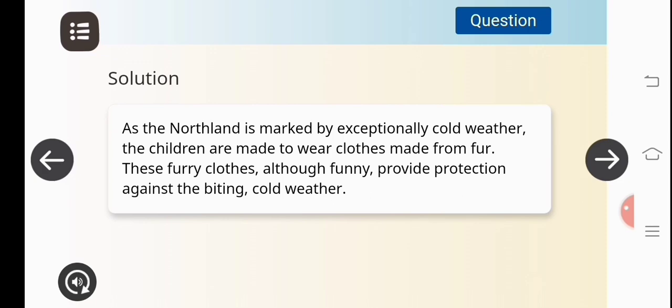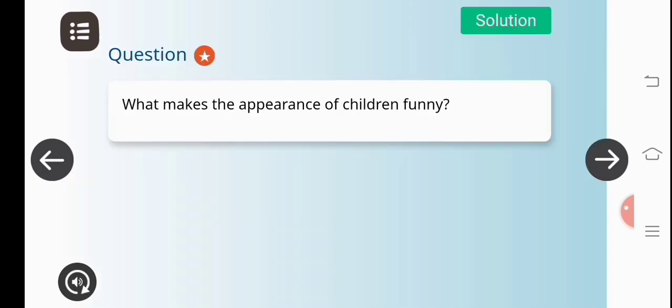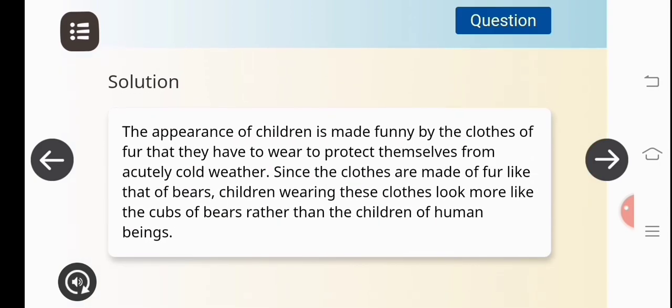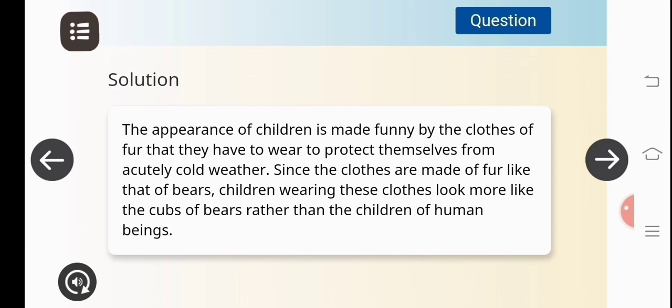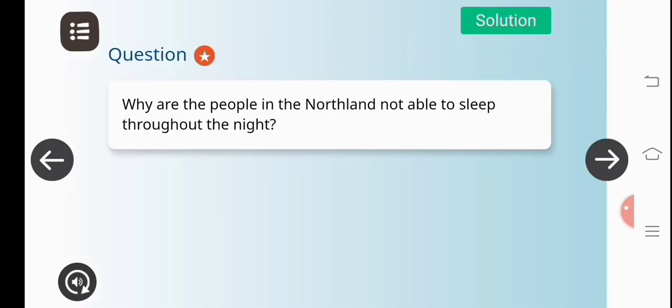Now we'll move and see another question. What makes the appearance of the children funny? Now the answer would be, the appearance of children is made funny by the clothes of fur that they have to wear to protect themselves from acutely cold weather. Since the clothes are made of fur like that of bears, children wearing these clothes look more like the cubs of bears rather than human children. Now we'll go and see another question. Why are the people in Northland not able to sleep throughout the night?